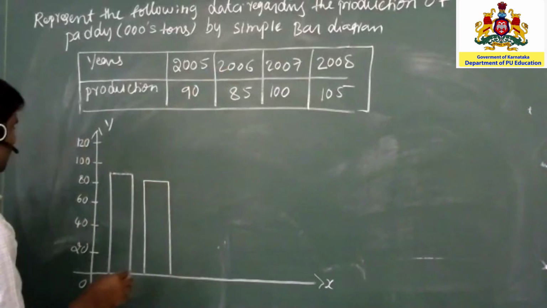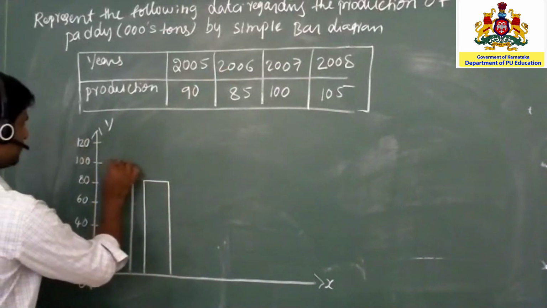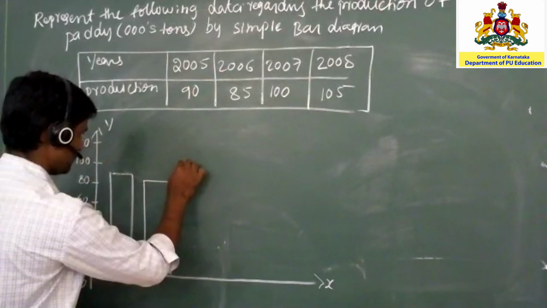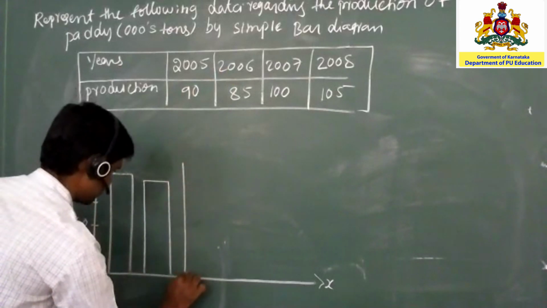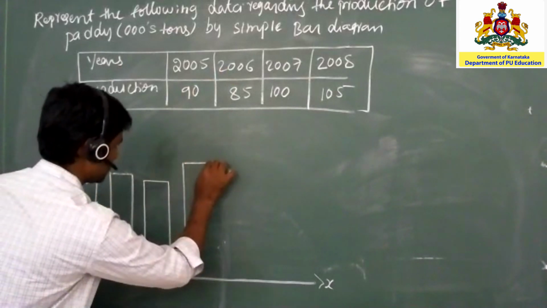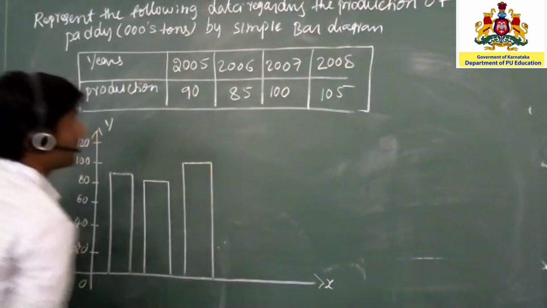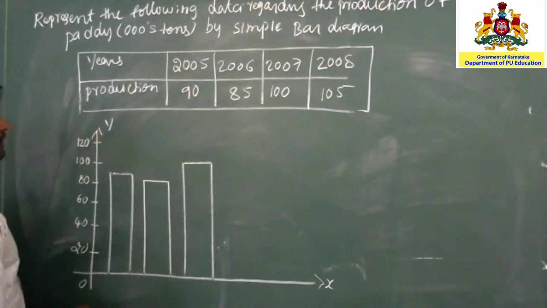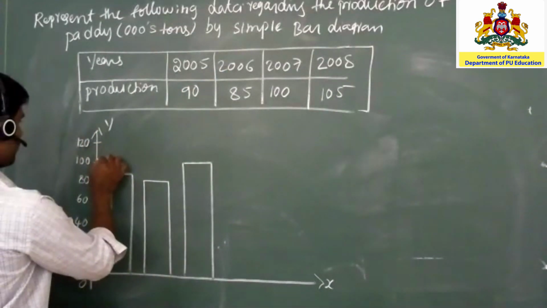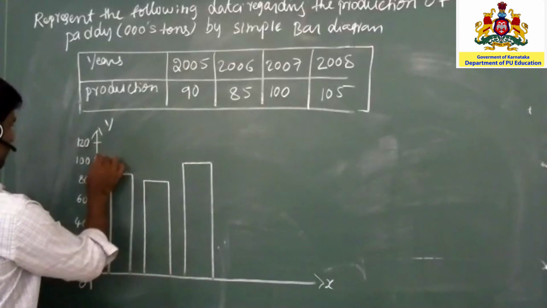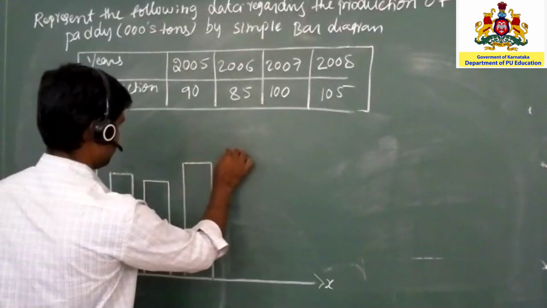And next one 2007 is 100, and 2008 is 105, so approximately here.